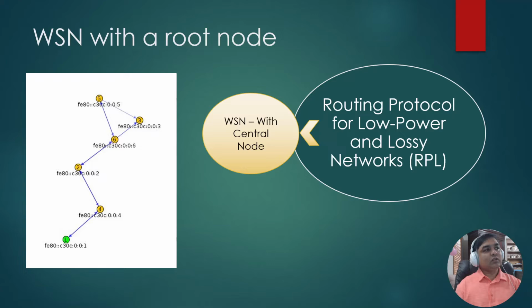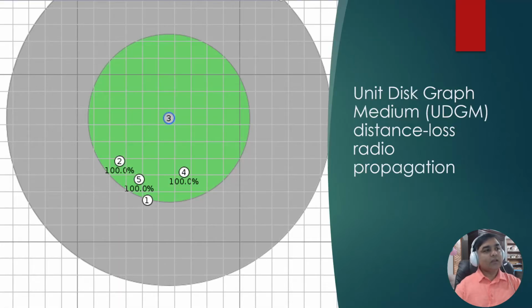The other scenario was WSN with the root node, and we utilized a very successful 6LoWPAN protocol called routing protocol for low power and lossy networks, RPL. And here I am showing in the diagram the green node is the central node, and the remaining nodes are the client nodes.